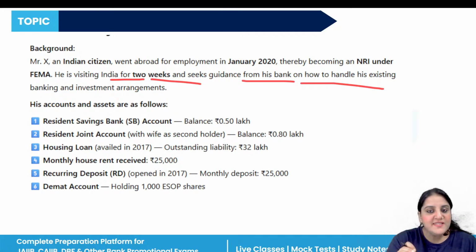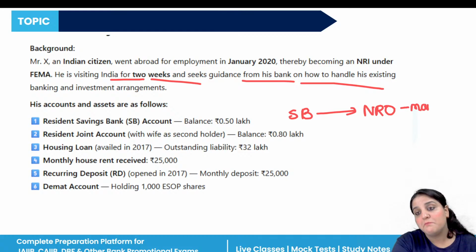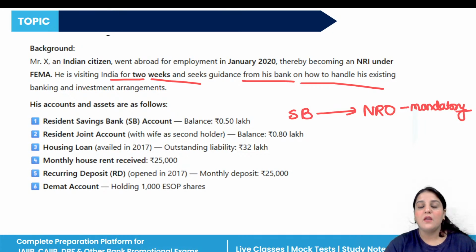See, once a resident becomes an NRI, he cannot maintain a resident SB account. It must be redesignated to an NRO account. This is mandatory. Right? So, what will be the action here? Just redesignate the resident SB account to the NRO SB account.